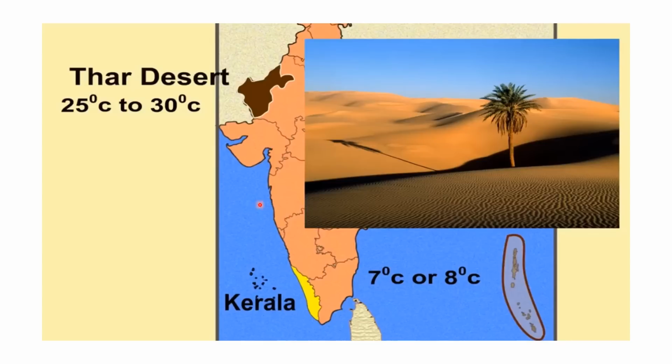At the same time, in the Thar Desert, the range of temperature lies between 25 and 30 degrees Celsius. That means the maximum must be 50 degrees Celsius and the minimum about 20 degrees Celsius. That is why the difference has come up to 30 degrees Celsius.